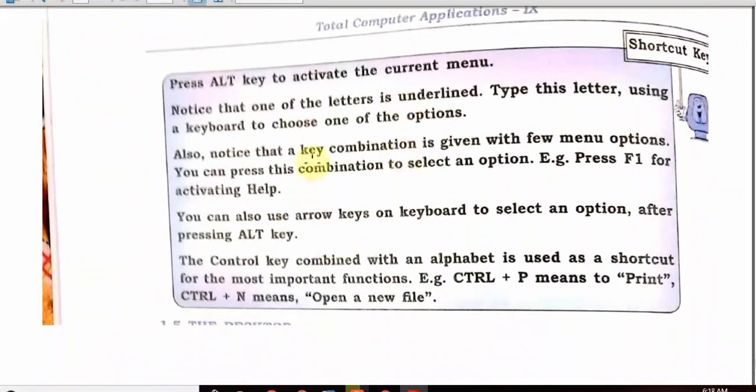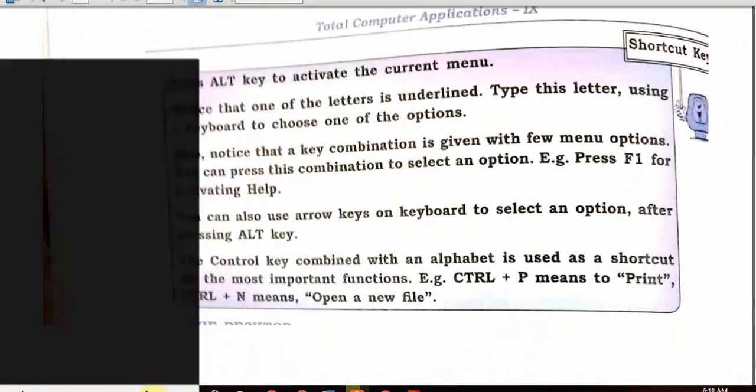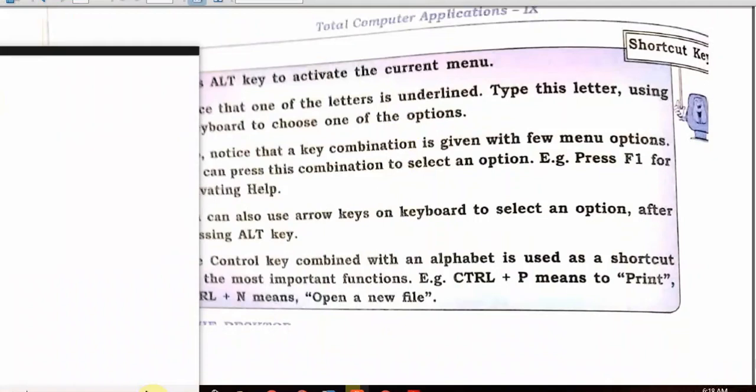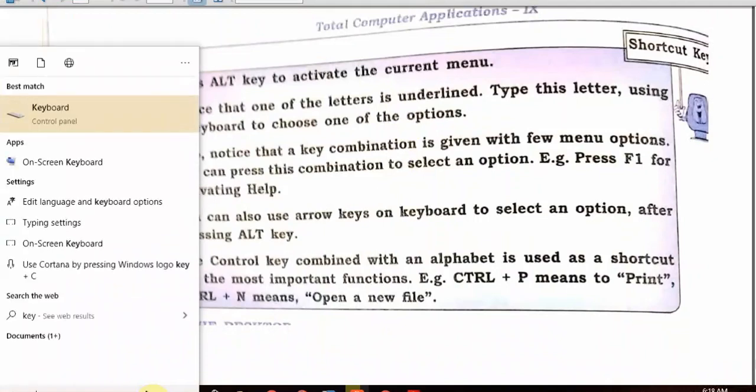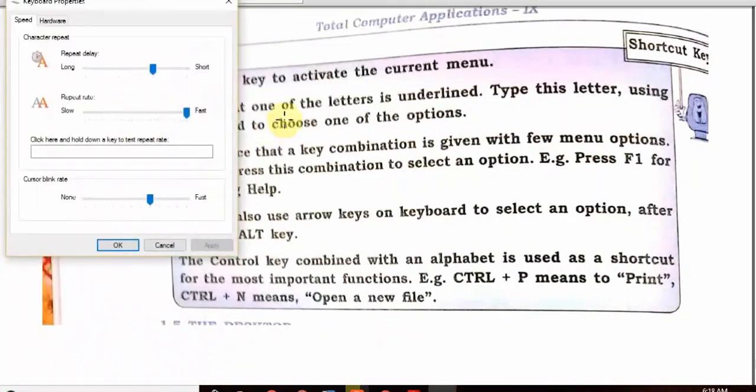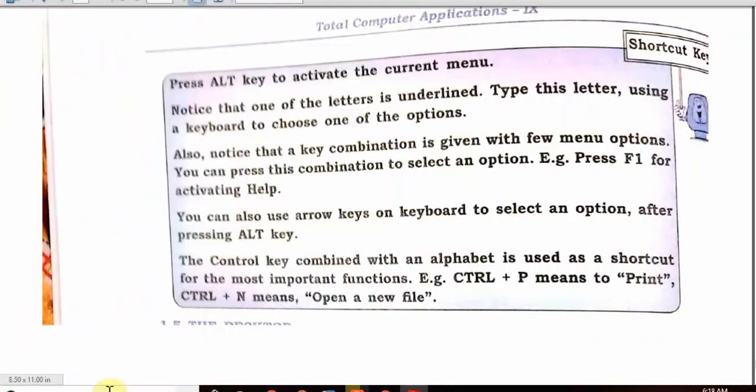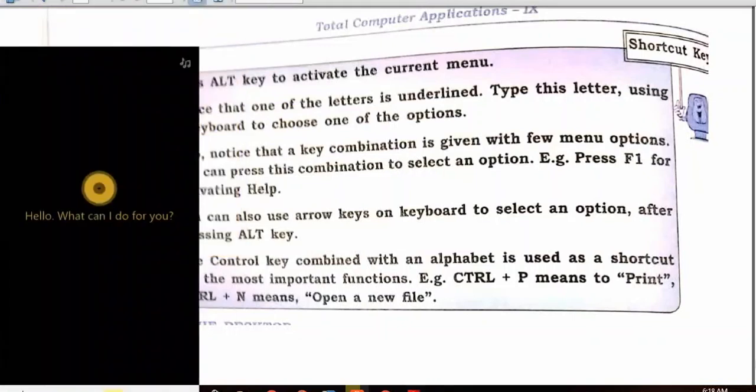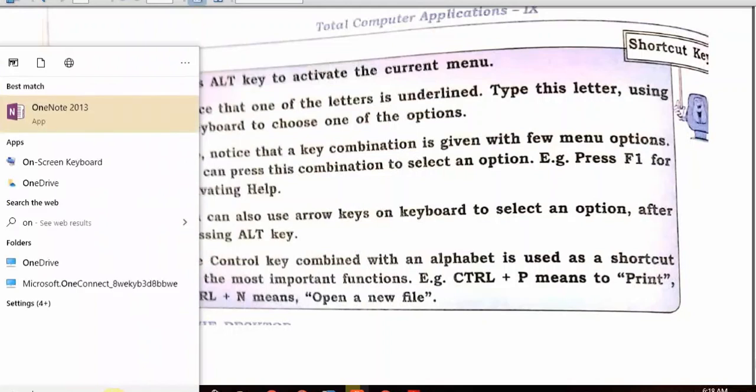Let me see, can I activate the keyboard? I am writing keyboard. So you can see I have written keyboard in my Cortana and I have clicked. Now you can see I have many options for keyboard. Windows also comes with this on-screen keyboard.